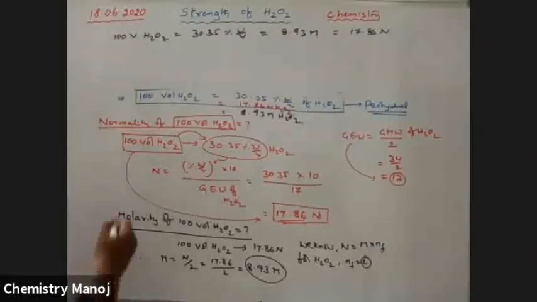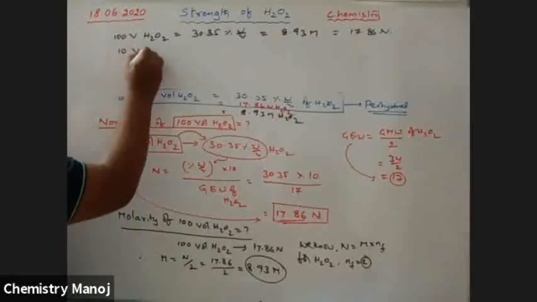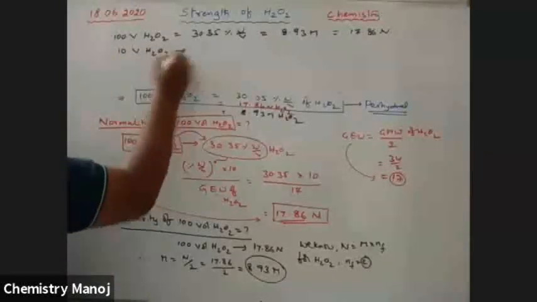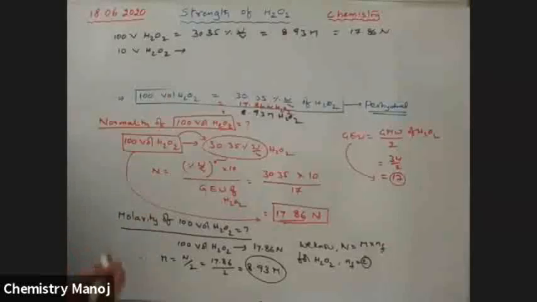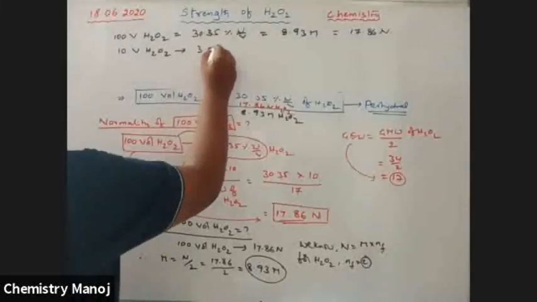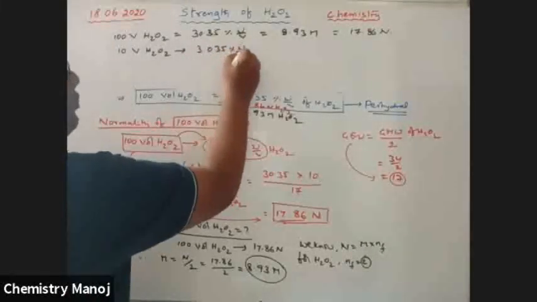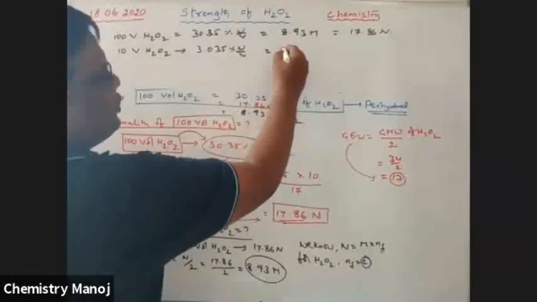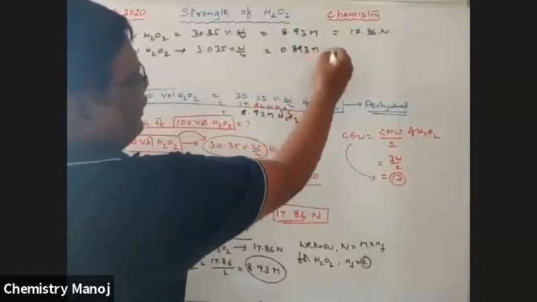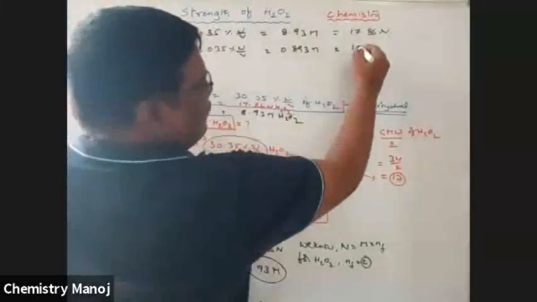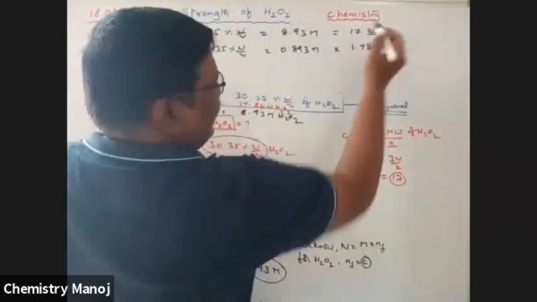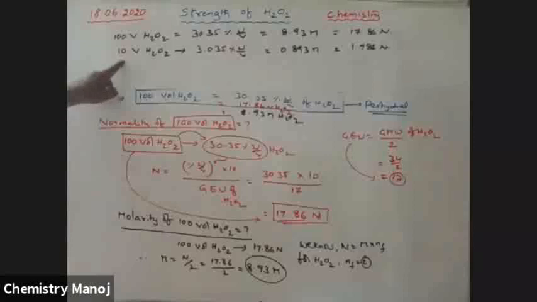Someone asked, sir, 10 volume H2O2 means how much? So automatically, dividing by 10, that is 3.035% weight by volume, which is equal to 0.893 molarity, which is equal to 1.786 normality. That is for 10 volume.